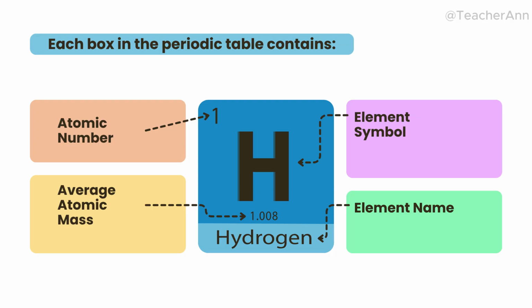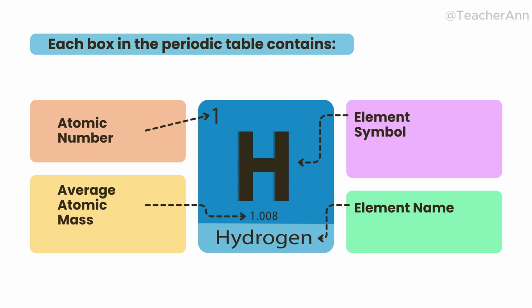And we have the element name, like hydrogen, boron, carbon, oxygen, and we have the average atomic mass. Okay, it is the weighted mass of its isotopes. So, it is yung pinaka-average ng isang atomic mass. So, kapag kabisado mo na yan, kaya mo nang magbasa ng kahit na anong periodic table.